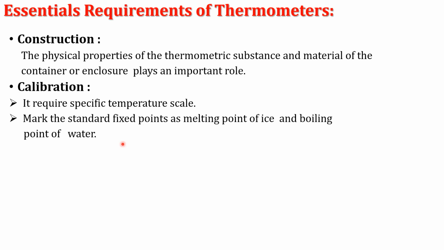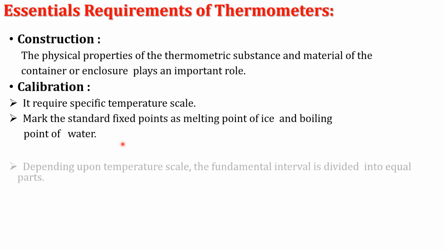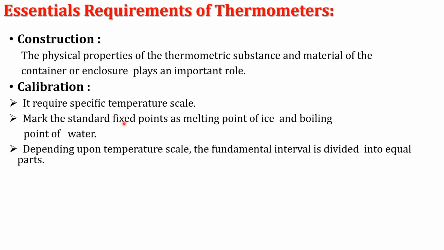And third point is that in that calibration, depending upon the temperature scale, whether the scale is Celsius scale or Kelvin scale or Fahrenheit or Rankine scale, the fundamental interval is divided into equal parts. Now, what is that fundamental interval?